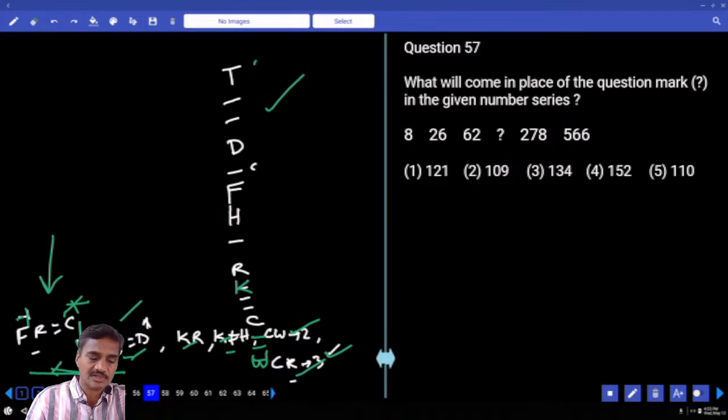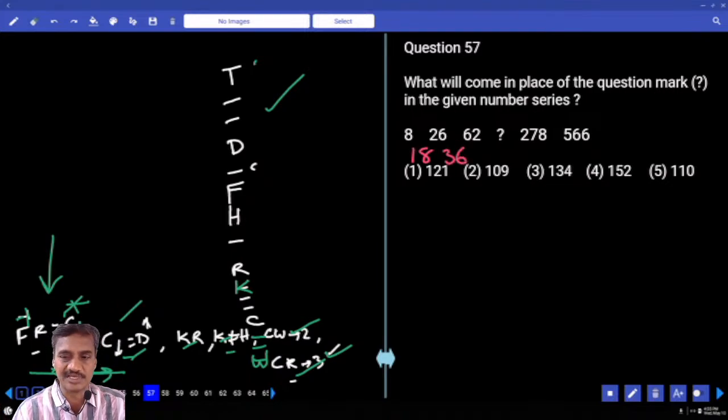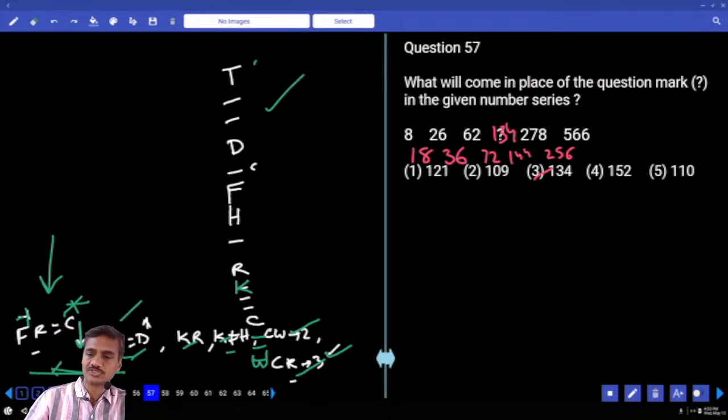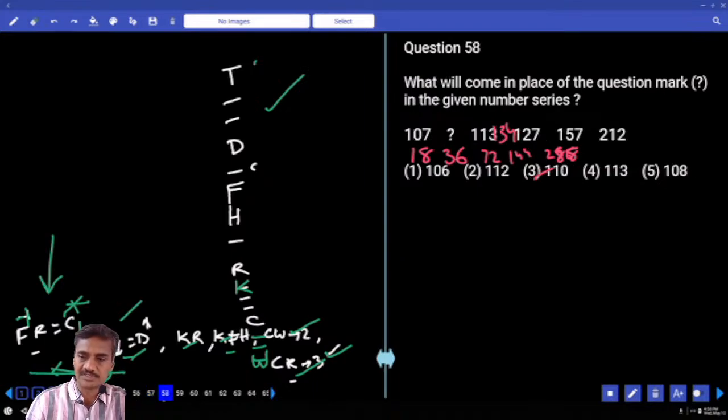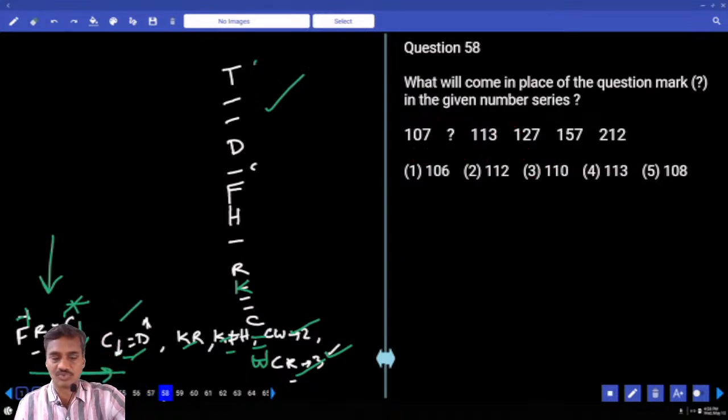Then 57. Now in this 57, what is the difference between these two? One difference is 18. Next difference is 36. What are these two numbers, 18 and 36? 18 into 2, 36 into 2, 72. Now 134? Do you have that one in the choices? Yes. The next one 144, next one 288. So 18, 36, 72, 144, 288 are the differences between the numbers.